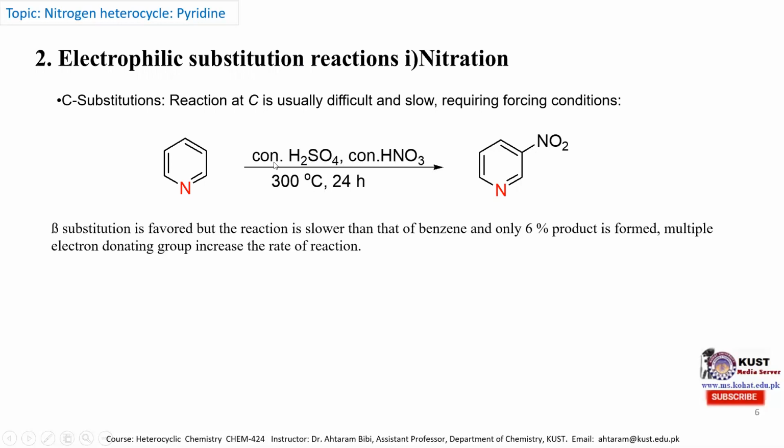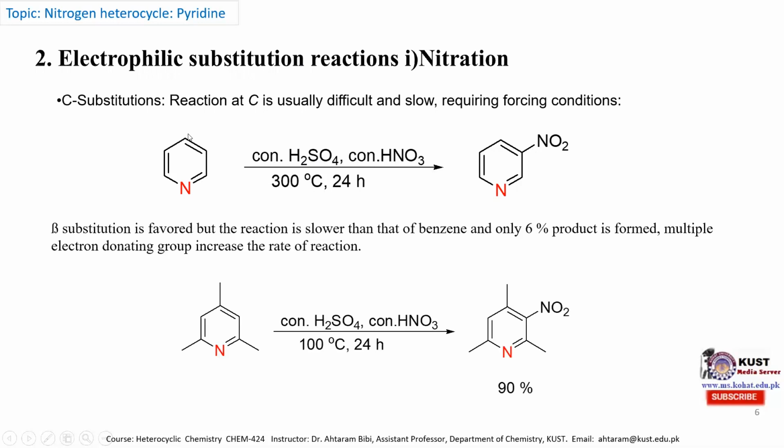If we want to accelerate this reaction, we can do it by introducing electron donating groups at the alpha position and gamma position, as mentioned over here, where this pyridine is substituted at its alpha and gamma positions with methyl groups, which have an electron donating inductive effect.